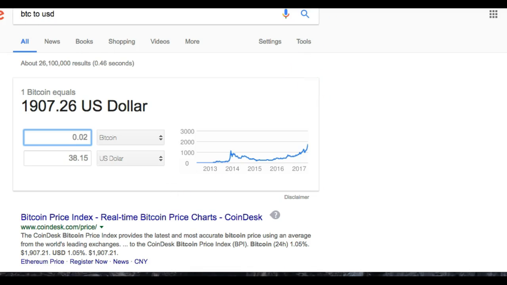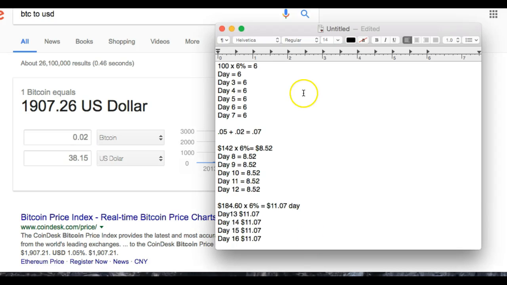So if we pull back up our notepad here and we look at this, when we first get started, we make that initial investment, but we cannot compound or reinvest until we've earned at least 0.02 Bitcoin, which at the time of this is $38.15. So we're going to go back and forth with Bitcoin versus the US dollars, but for mathematical sake, we're going to look at US dollars.